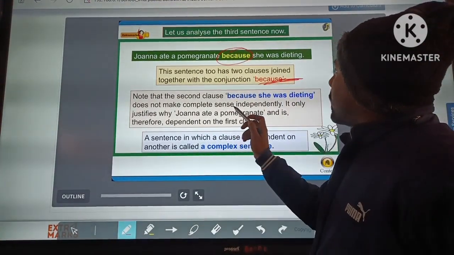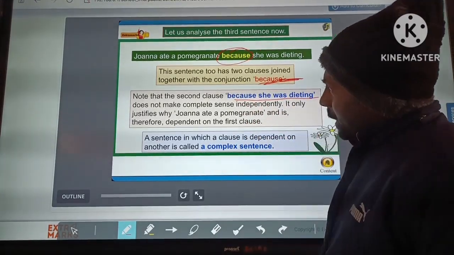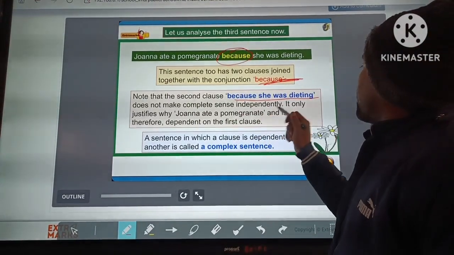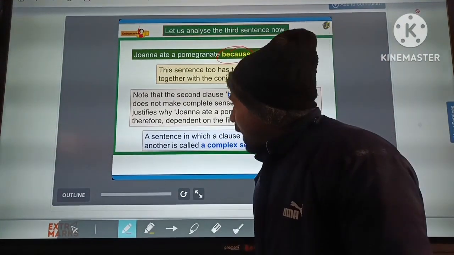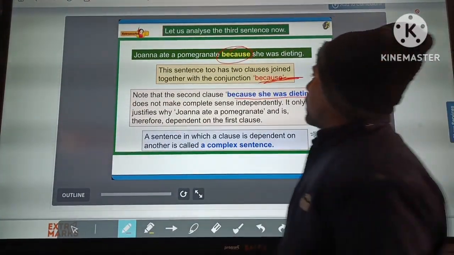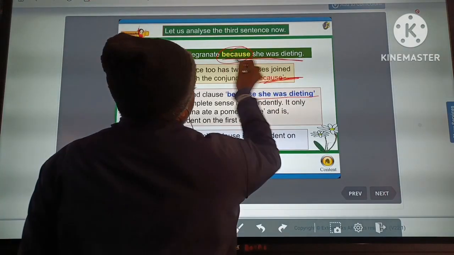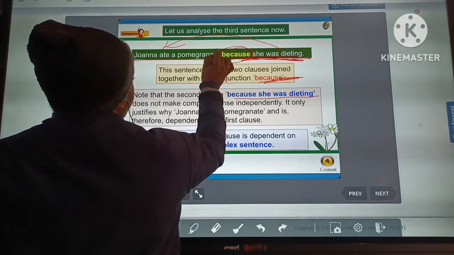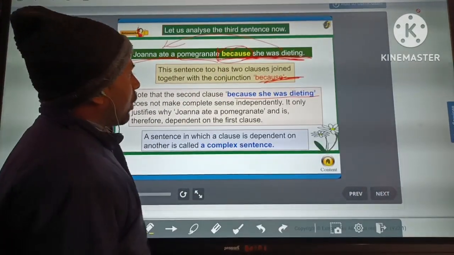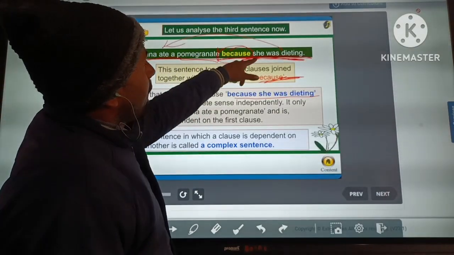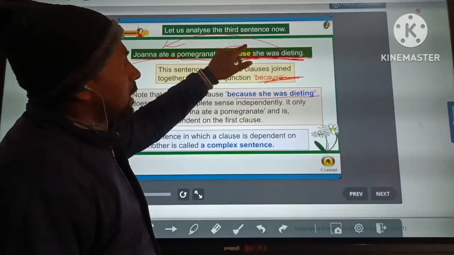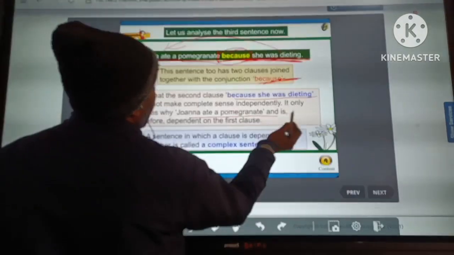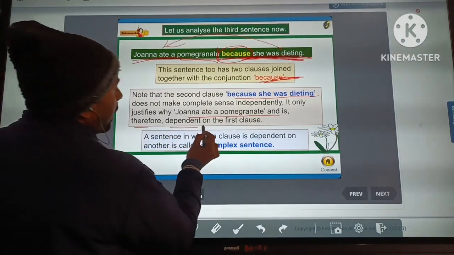The second clause, because she was dieting, does not make complete sense independently. It only justifies why Jonah ate a pomegranate. It means this clause depends on the first clause, Jonah ate the pomegranate. It is a dependent clause and has not expressed its complete sense. It justifies why Jonah ate the pomegranate and is therefore dependent on the first clause.